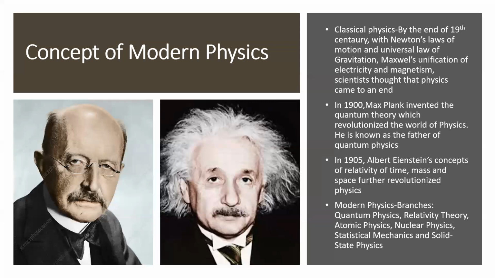With Newton's laws of motion, Newton's law of gravitation, then Maxwell combining electricity and magnetism. Now you have learned electromagnetic induction and all, right? With all these ideas, the scientists thought that physics had come to an end. Almost all the phenomena that we observe in the physical world could be explained with the laws that existed till then.